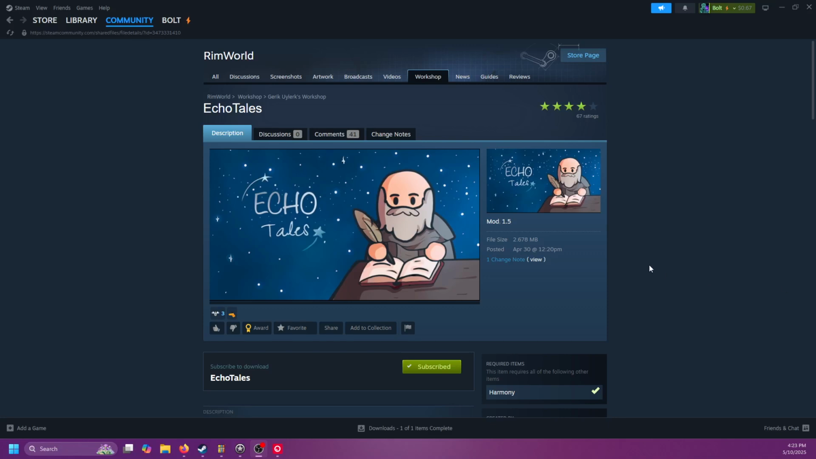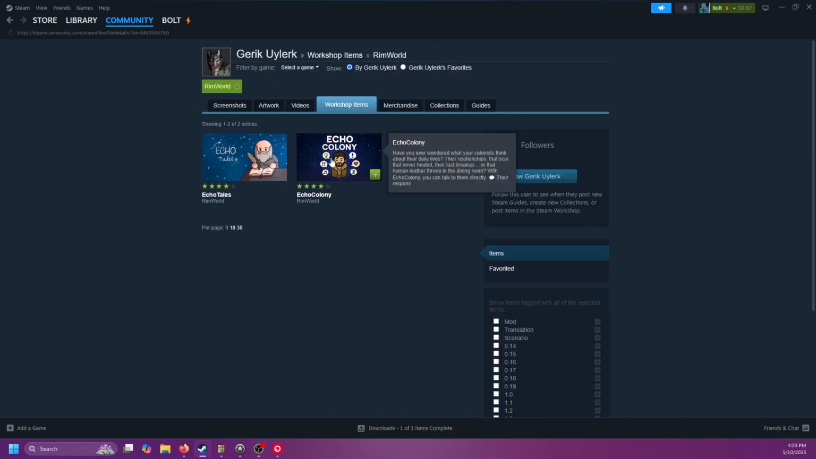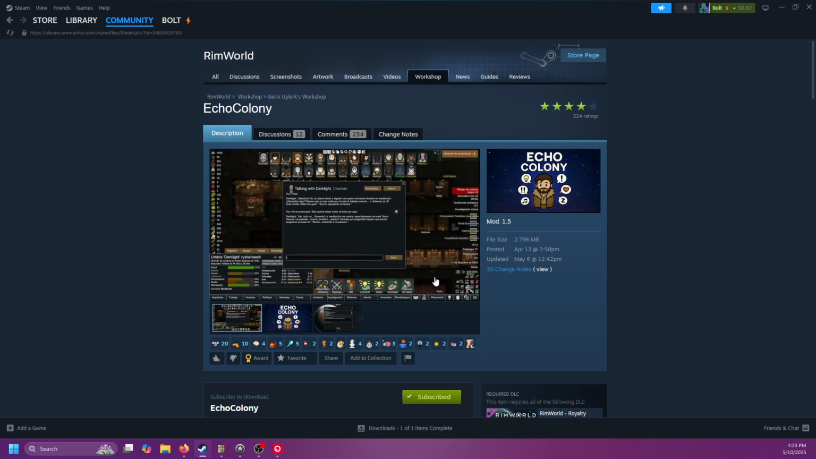We got a really cool mod to show off here for Rimworld. Actually, two mods, both under Echo. So we have EchoTales, and then we also have EchoColony. The difference between the two is EchoColony, you'll be able to go in and talk to your colonist using AI, and then EchoTales will be generating the stories of your colony day to day using AI also.